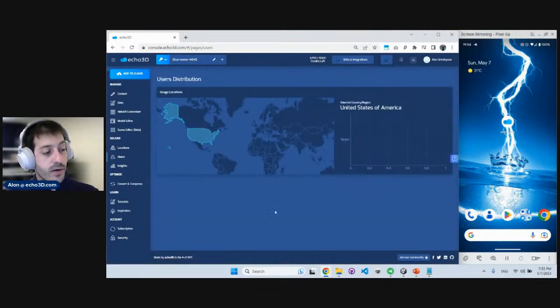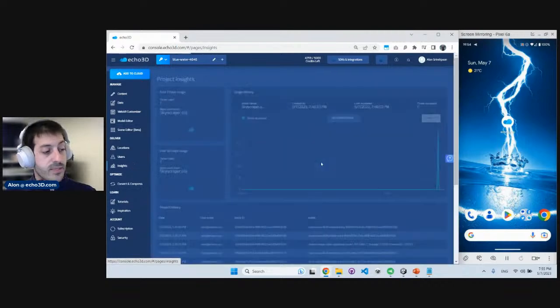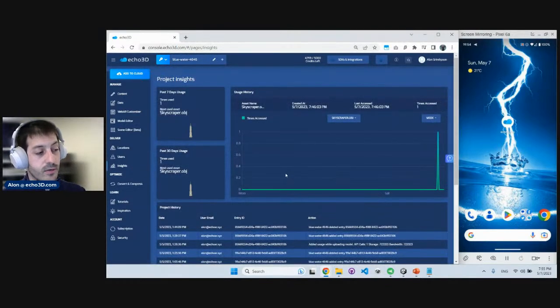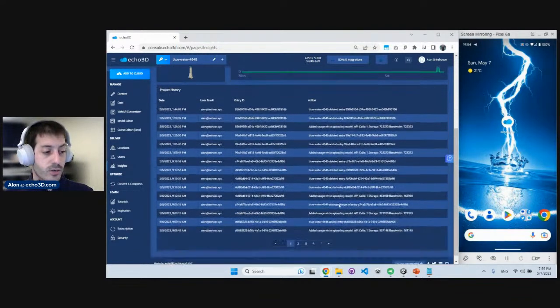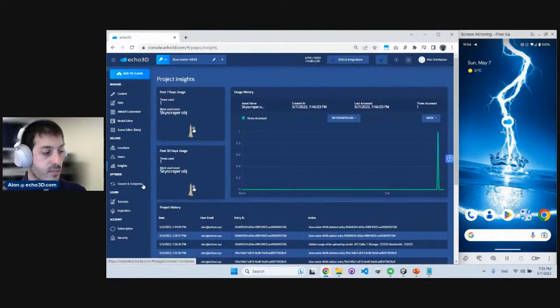You can also monitor what users are coming into your platform, where they're coming from, to basically understand how your app is performing, how your asset is performing. You can see insights across your entire project. So we already saw that the Empire State Building was used, so we have this kind of spike in usage, but you can see what was the most popular model in the last 30 days, what actions were taken on my project. You can really see all the logs right here in the insights page.